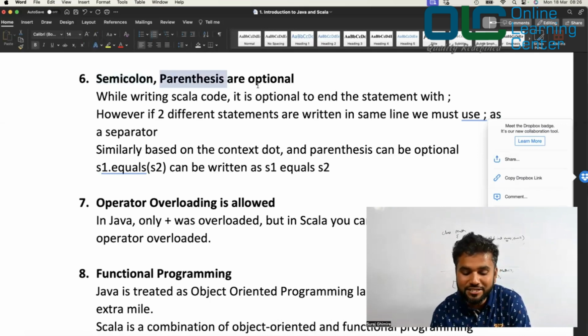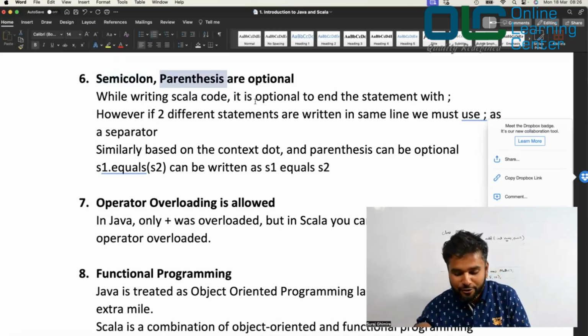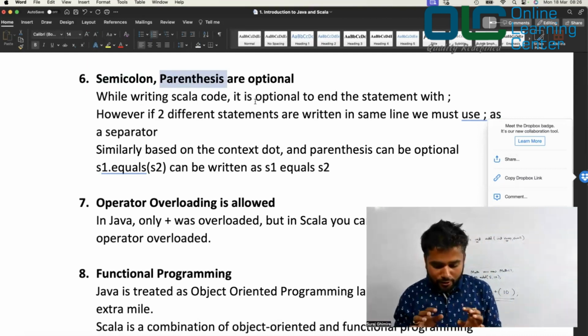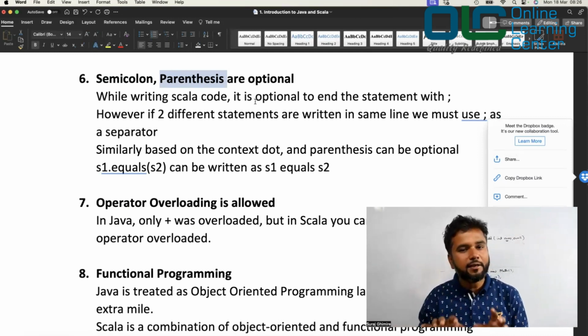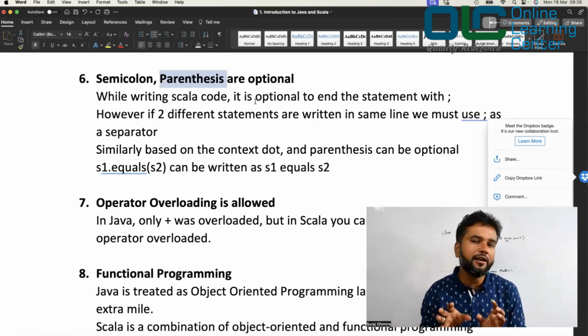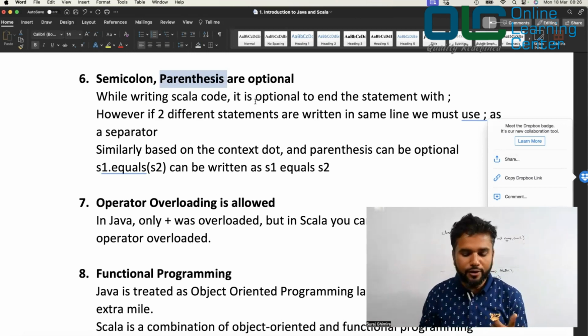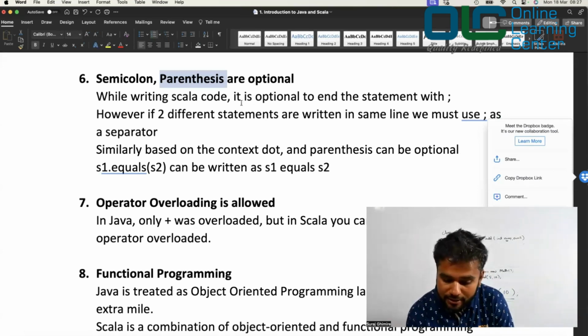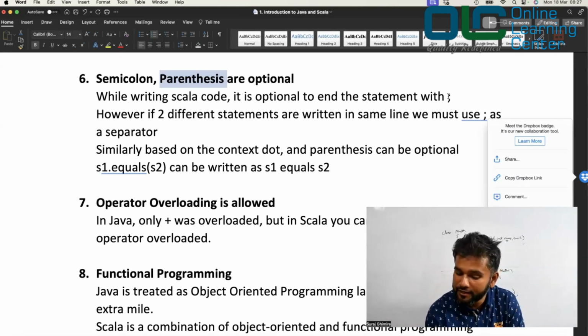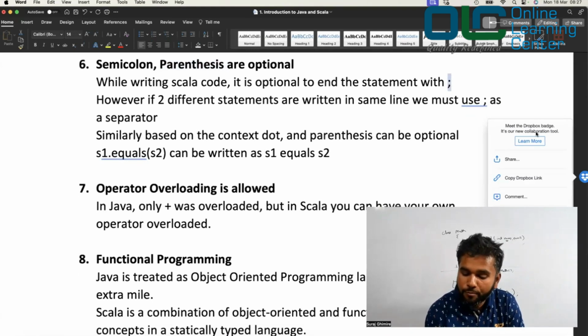Semicolon and parentheses are optional. That's the beauty. When you start writing code, your semicolon is here, this finger, and it says, hey, give a little rest to your pinky if it is really not required. When you're writing code in Scala, the semicolon becomes optional. However, if two different statements are written in the same line, we must use a semicolon as a separator. Similarly, based on the context, dot and parentheses can be optional.